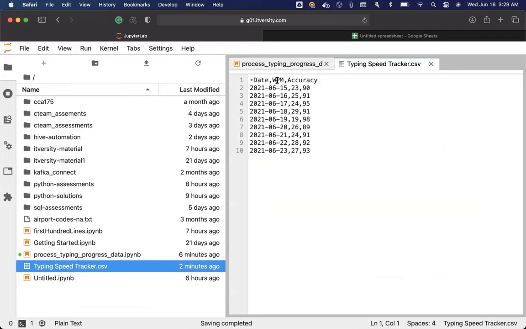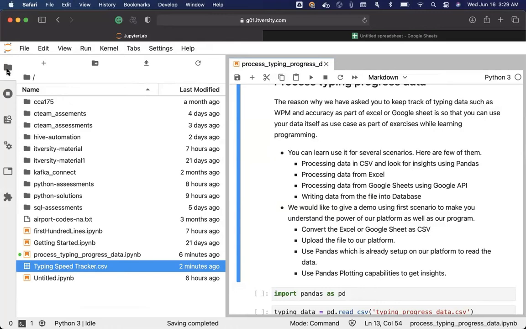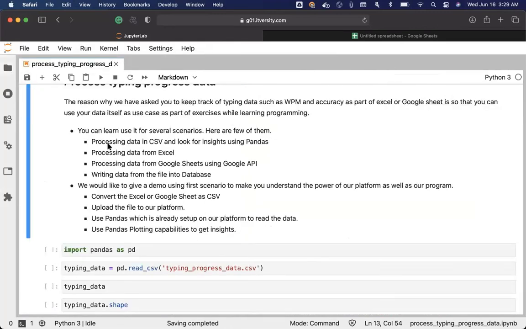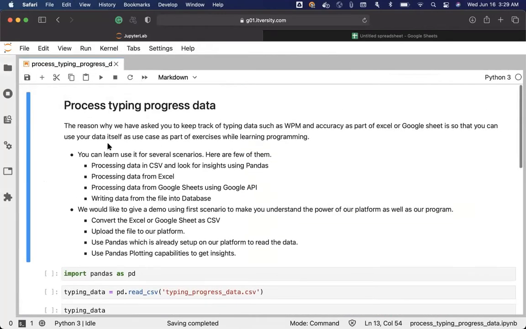There are 3 columns: date, WPM, and accuracy, and you can see the actual data itself. So there is a header, and then we have the actual data for each day. We have WPM as well as accuracy. Now let me close this and also let me click on this to collapse so that we get more real estate to go to the actual content.